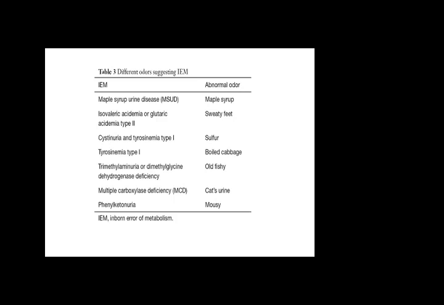Trimethylaminuria or dimethylglycine dehydrogenase deficiency, there is an old fishy smell. If you put fish aside for a long time, it gives a peculiar smell. That sort of smell these patients have. Multiple carboxylase deficiency: have you ever smelled cat's urine? Their sweat smell is like that. And phenylketonuria, mousy smell. We are not going into the detail of all these disorders, just to let you know that a few IEM diseases have a peculiar smell in their sweat or their mouth. So these are a few of them.